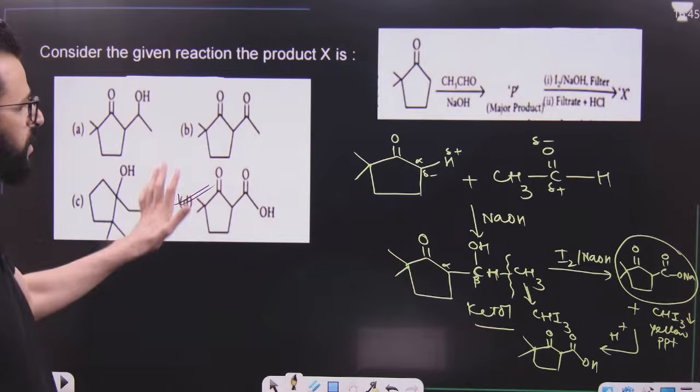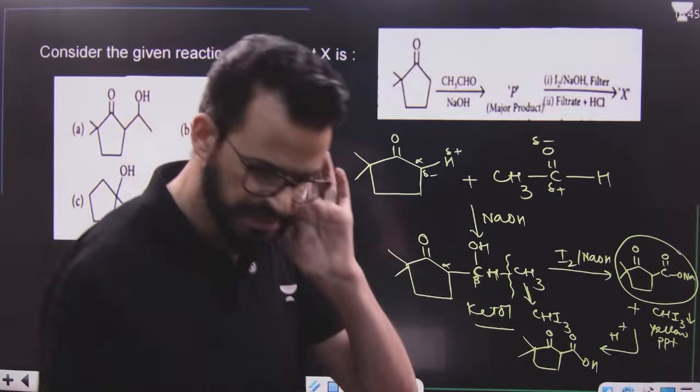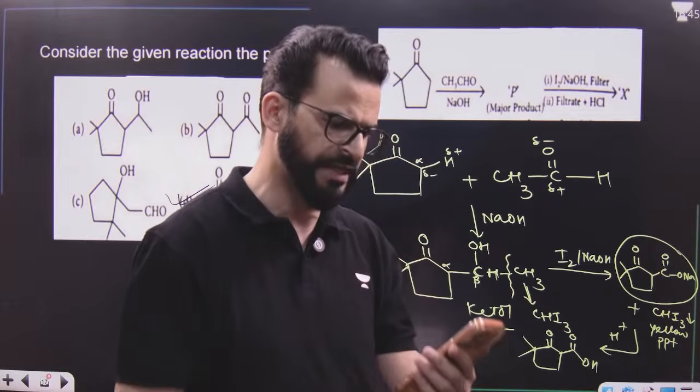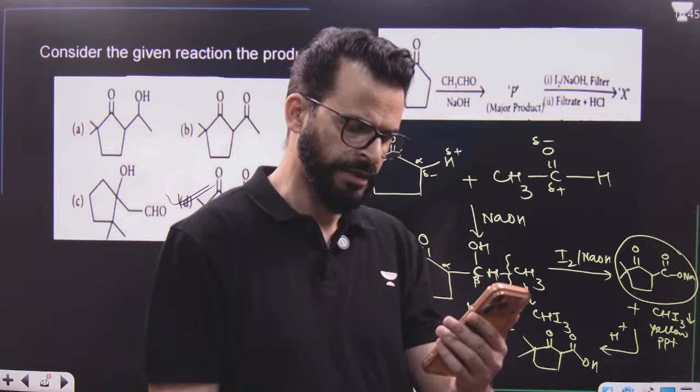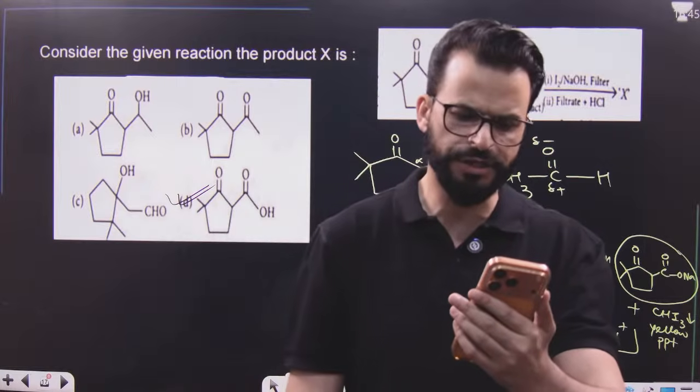Is this point clear to each and everyone? Is this reaction clear to each and everyone? Let me know in the chat. Why don't we form alpha beta unsaturated ketone here?